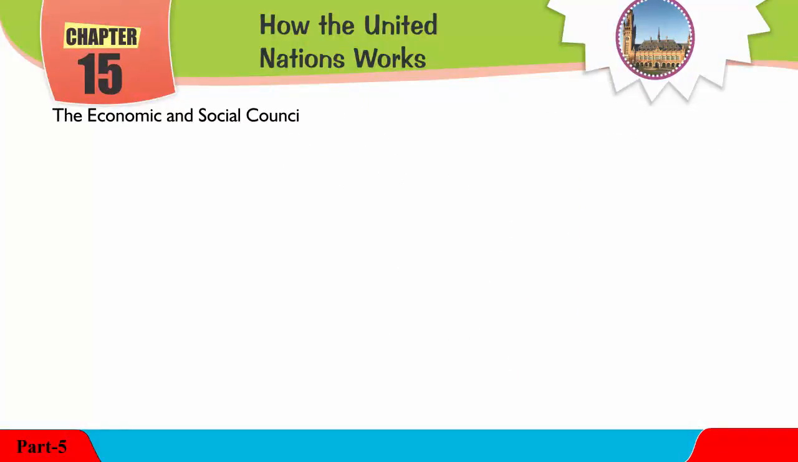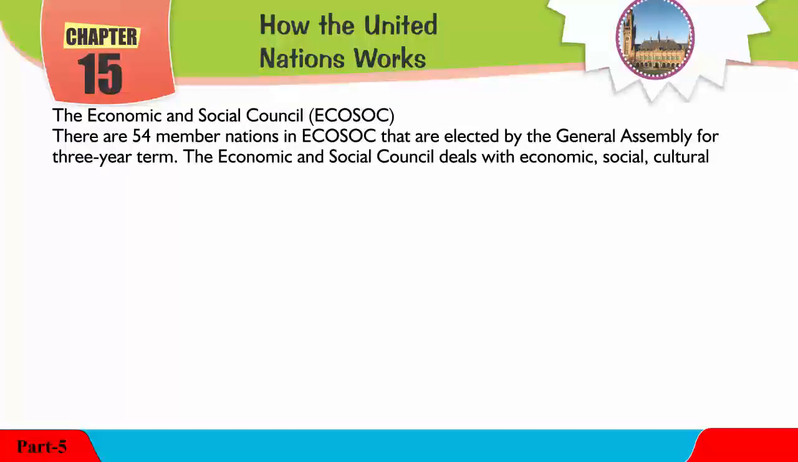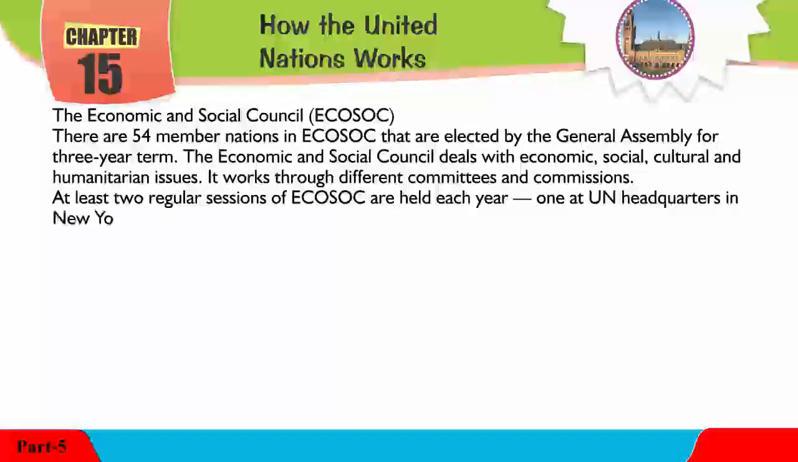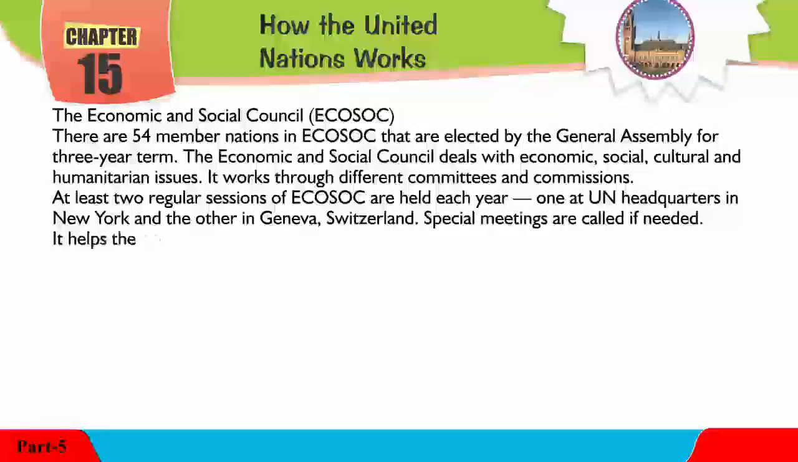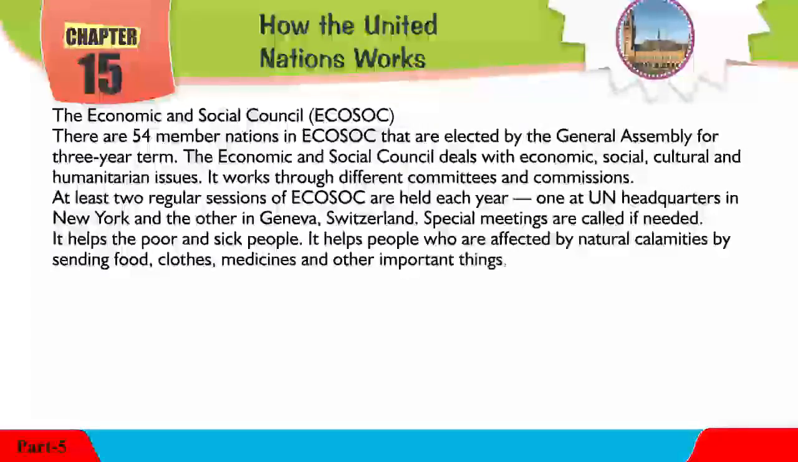The Economic and Social Council, ECOSOC. There are 54 member nations in ECOSOC that are elected by the General Assembly for a 3-year term. The Economic and Social Council deals with economic, social, cultural, and humanitarian issues. It works through different committees and commissions. At least 2 regular sessions of ECOSOC are held each year, one at UN headquarters in New York and the other in Geneva, Switzerland. Special meetings are called if needed. It helps the poor and sick people. It helps people who are affected by natural calamities by sending food, clothes, medicines, and other important things.